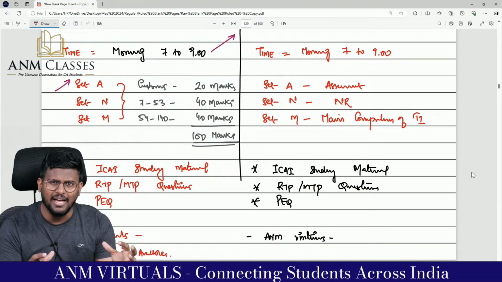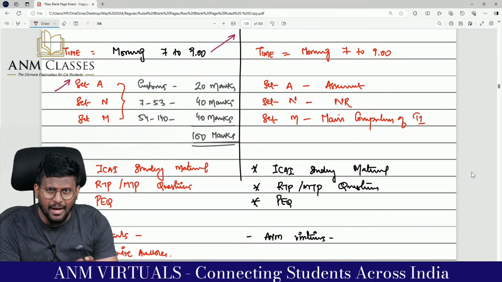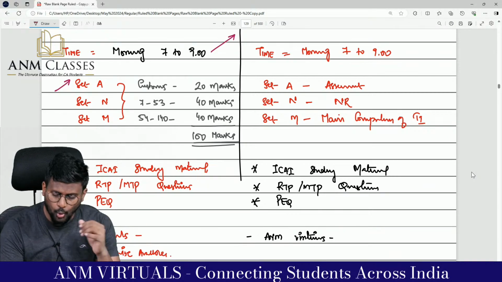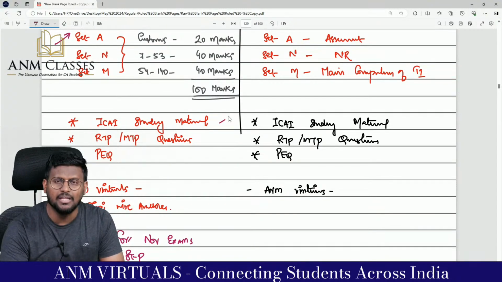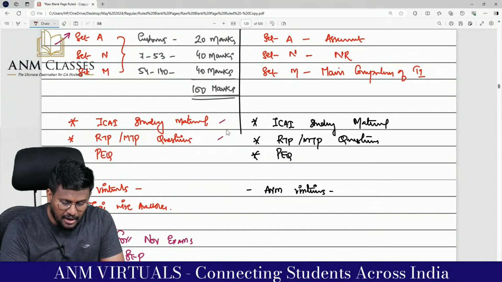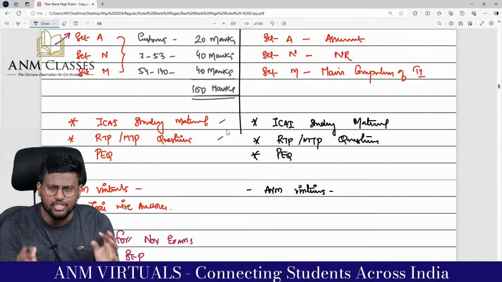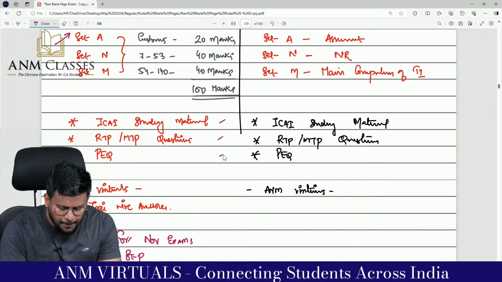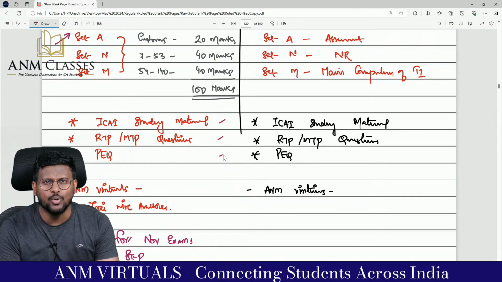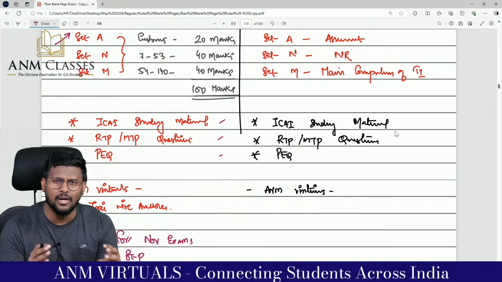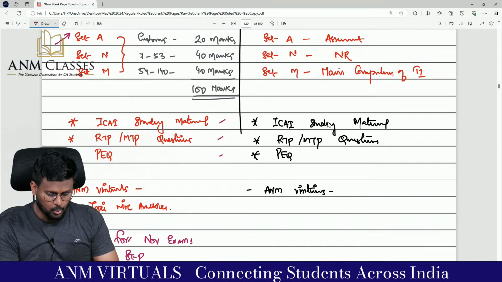If we leave anything and escape from IDT, we are caught in IBS. So we have to prepare with 360-degree coverage. Since we are doing it elaborately, we are covering the ICAI study material of every chapter, then RTP and MTP questions, at least the last 5 RTPs from every chapter, and past examination questions for your practice. Once a particular chapter is over, we do these 3 things. This is the additional preparation material we are doing.